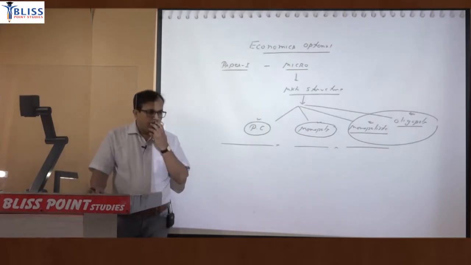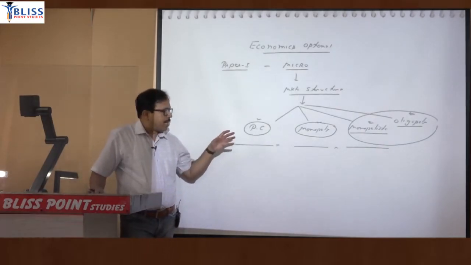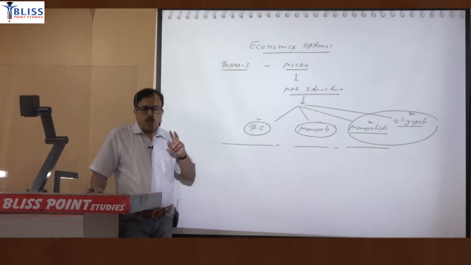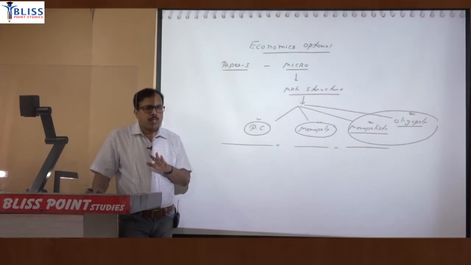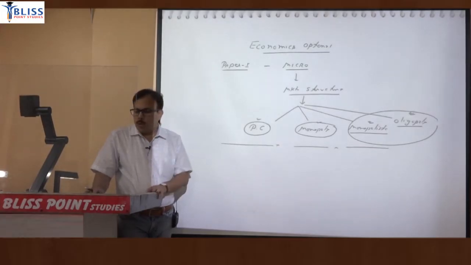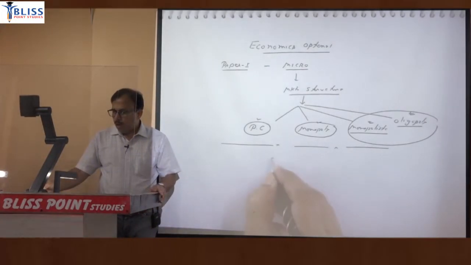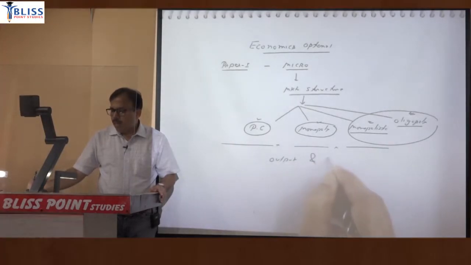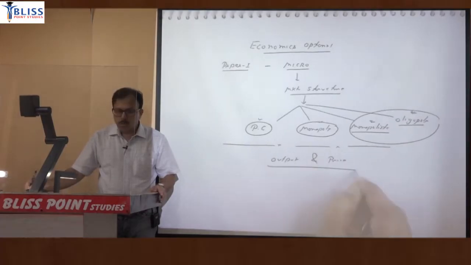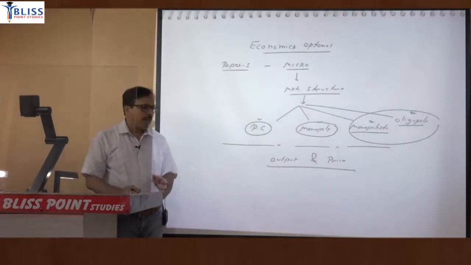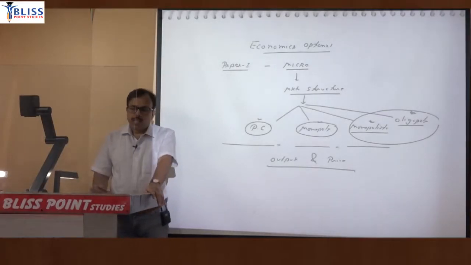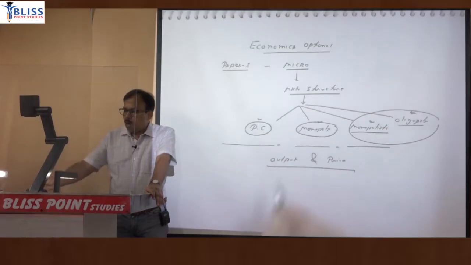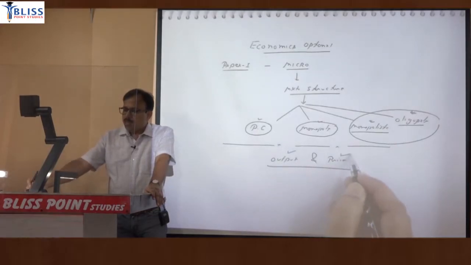Clear? Now before beginning any market form, one important part is that in any market form the firm has to take two important decisions. One, how much output it should produce and at what price it must be sold. How much output it should produce and at what price it will be sold. So output and price decision is the main. How much output to be produced and at what price it should be sold.